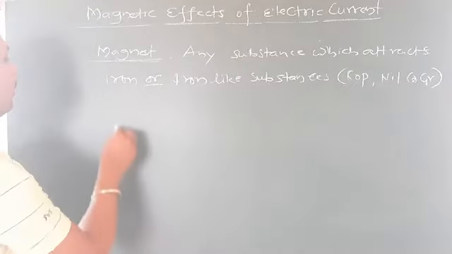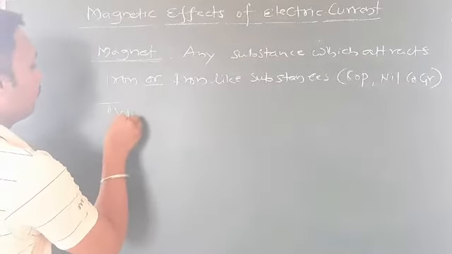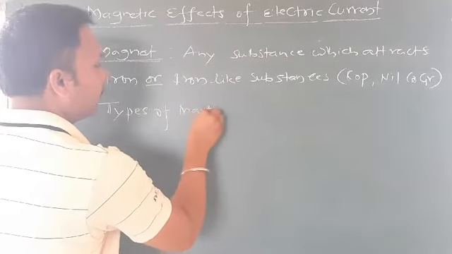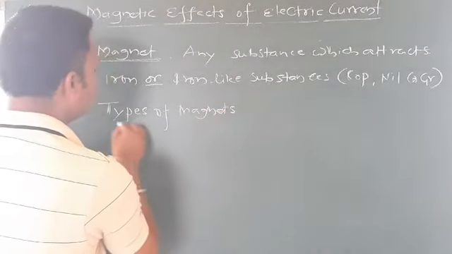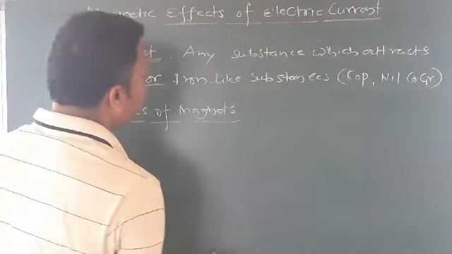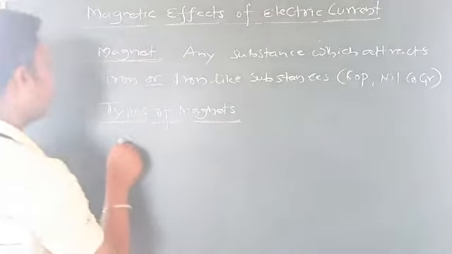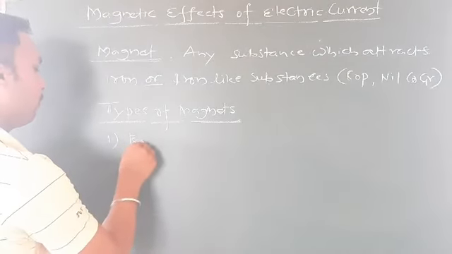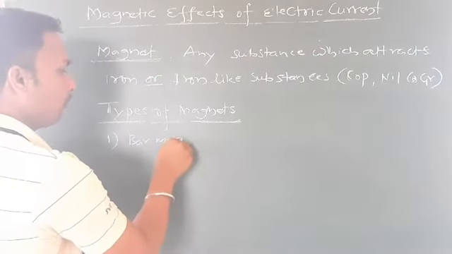Now we have types of magnets. Mainly we have many types, but we will study here only three types. First one we have bar magnet.